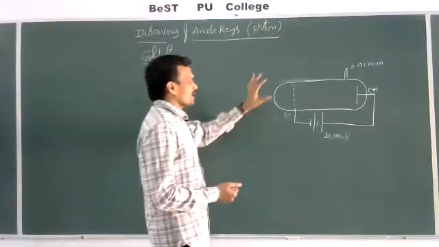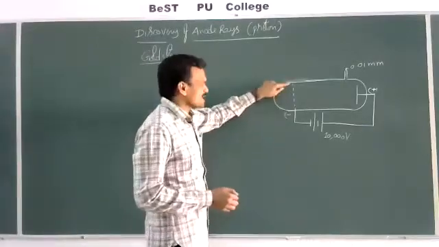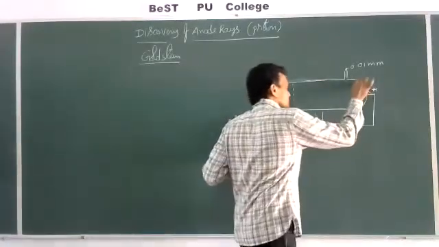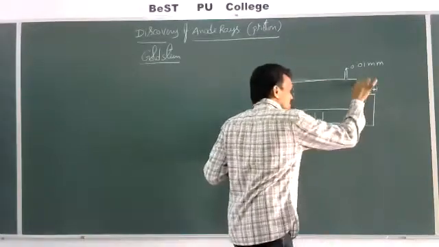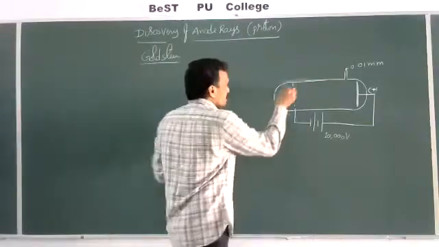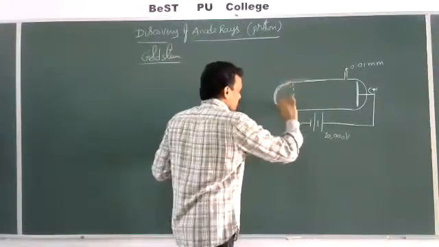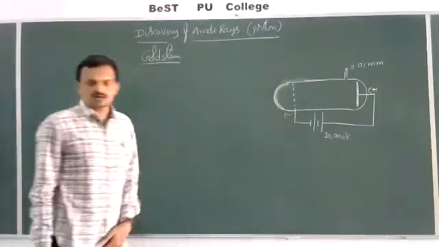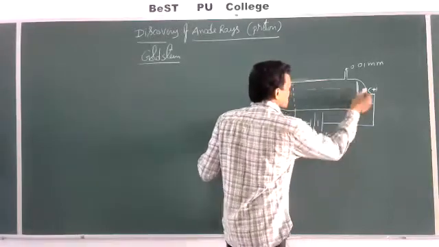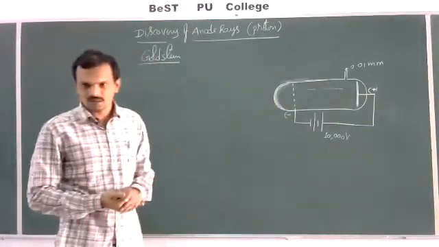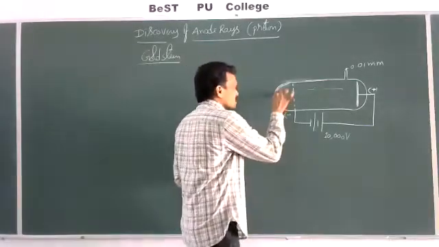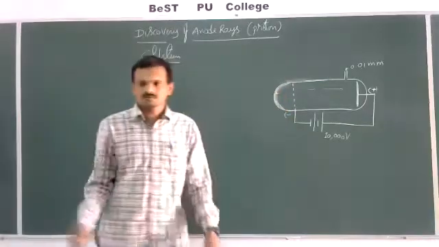Instead of taking a cathode, Goldstein took a perforated cathode, and the anode is taken as it is. Inside this, a photographic film is placed. Now, what you know is that the cathode rays are produced and travel in a straight line towards the anode. In addition to that, Goldstein observed some bright spots on the zinc sulfide screen.